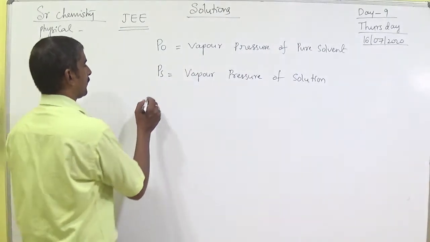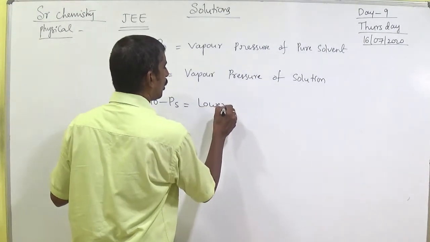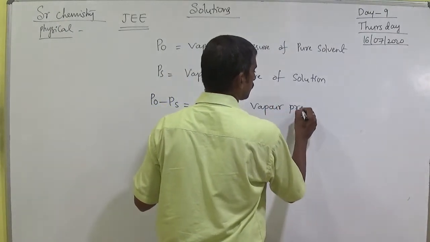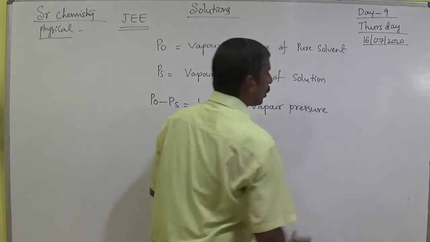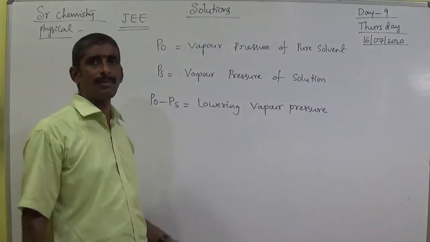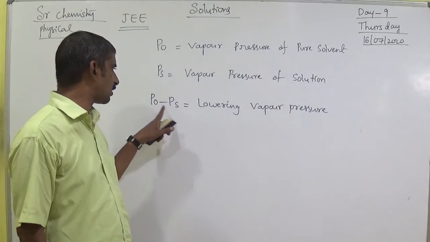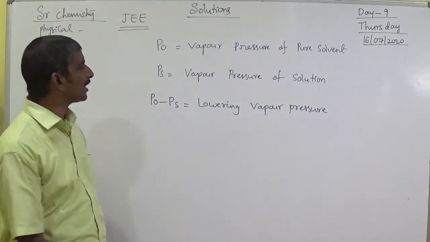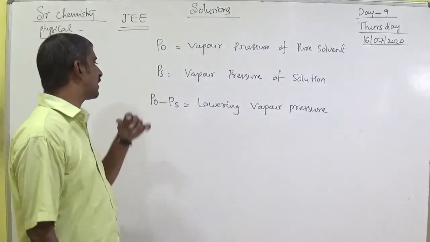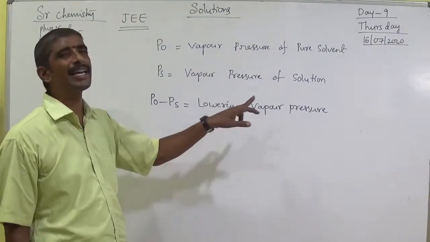So generally, P naught minus PS equals the lowering of vapor pressure. Lowering means decrease. Some books mention only P, so P naught minus PS or P naught minus P are both correct. What do you mean by lowering of vapor pressure? The difference between the vapor pressure of the pure solvent and the vapor pressure of the solution is known as lowering of vapor pressure.